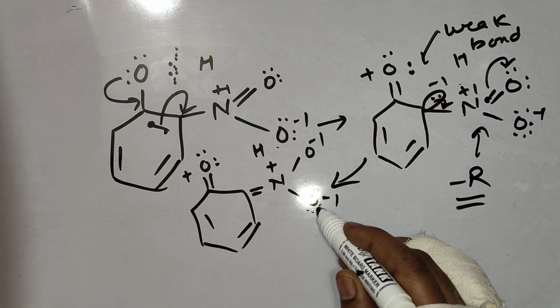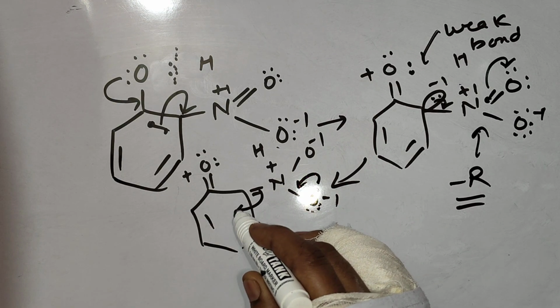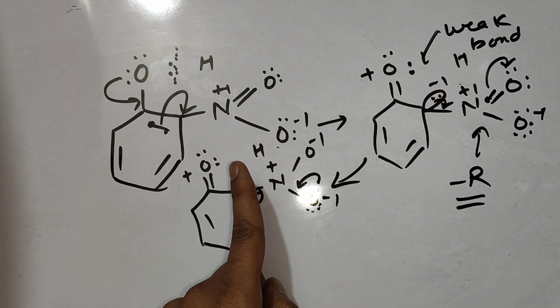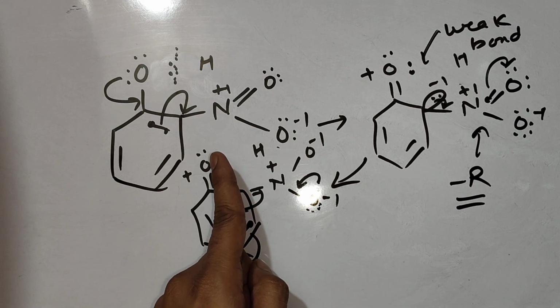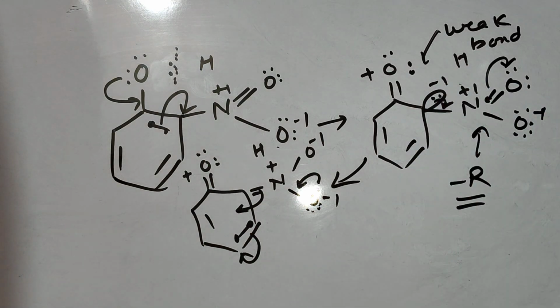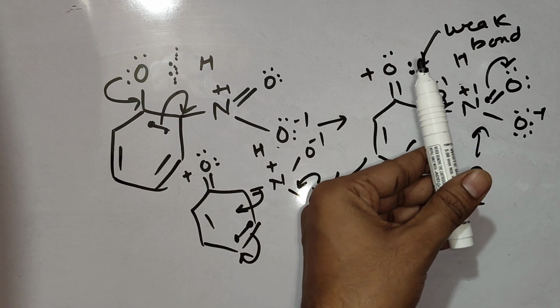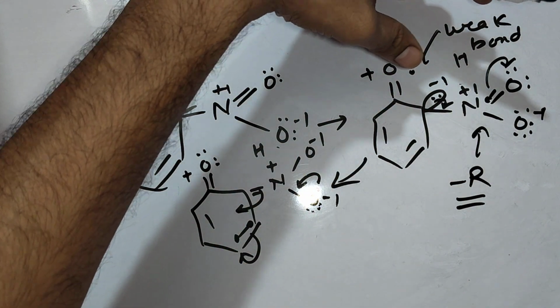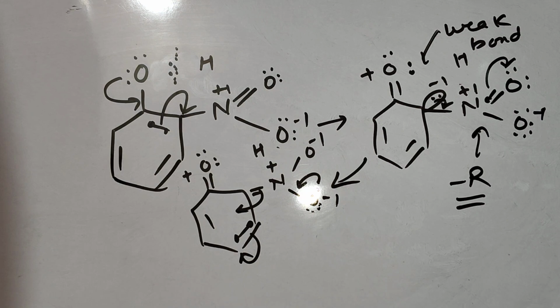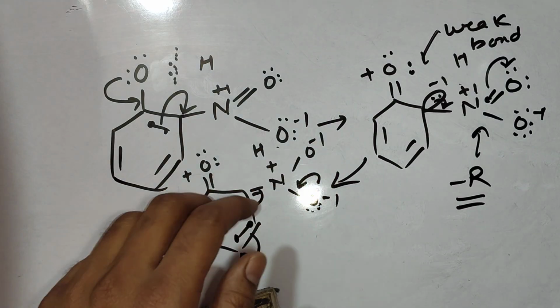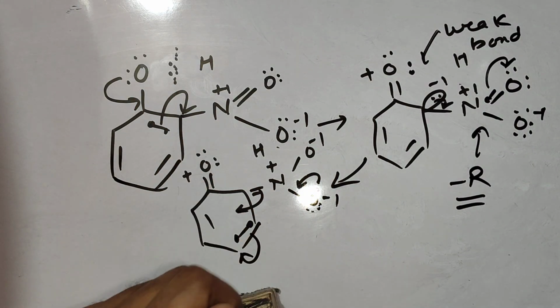This oxygen will take part in a resonance. Further movement. After this, you have to draw the normal resonance. And again electrons will come toward this oxygen, and these electrons will go again toward hydrogen. So minus R effect is just increasing the time duration by which electrons will remain close to the oxygen. Which electrons? Oxygen, hydrogen shared electrons, due to which the weakness of the bond will remain there. Can this effect help to increase the acidic nature from the meta position? Let's check.